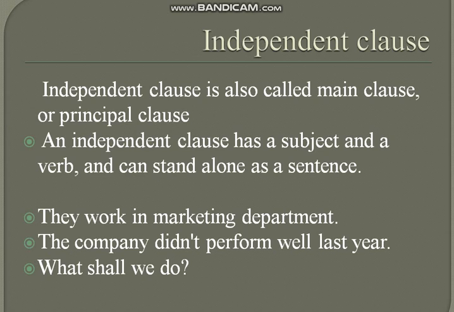What shall we do? Here again it is a complete clause. It is a complete sentence, an interrogative sentence, but its meaning is clear to us. So such types of clauses are called independent clauses. As its name shows, independent means something which does not depend on other. So independent clauses are also not depending on other words to complete their meaning.